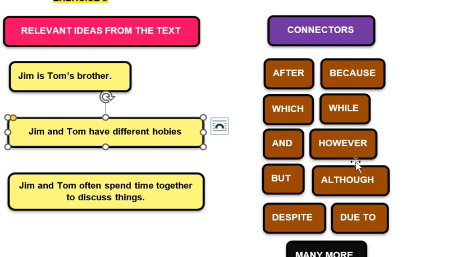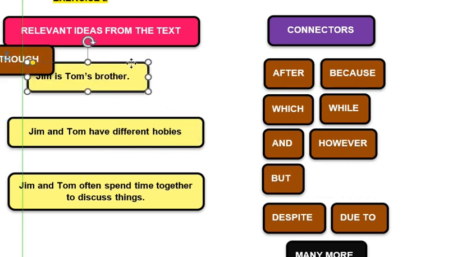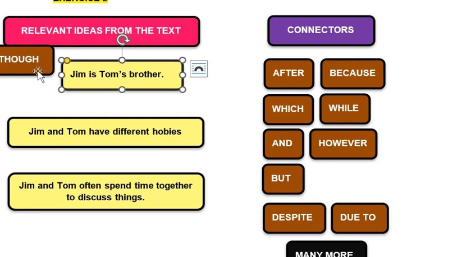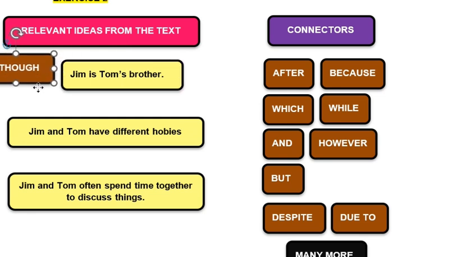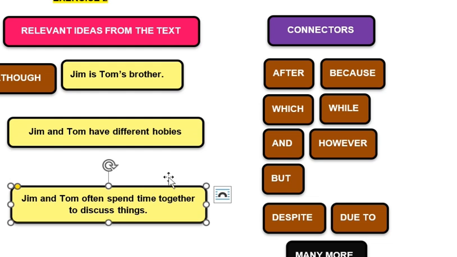Maybe I would use, here. Maybe I'll use: although Jim is Tom's brother, Jim and Tom have different hobbies. In terms of flow, not good yet. Here, although,